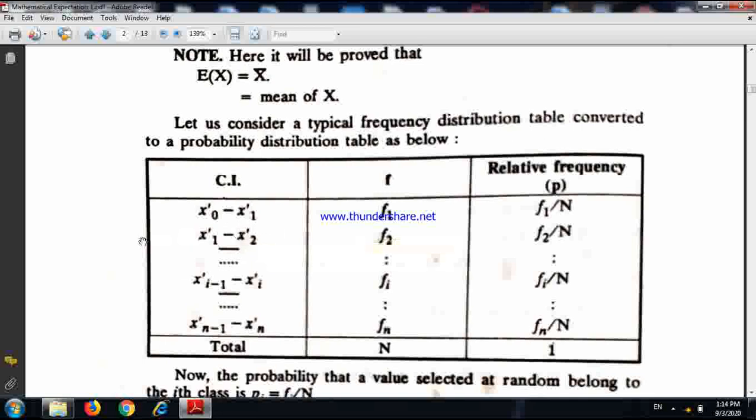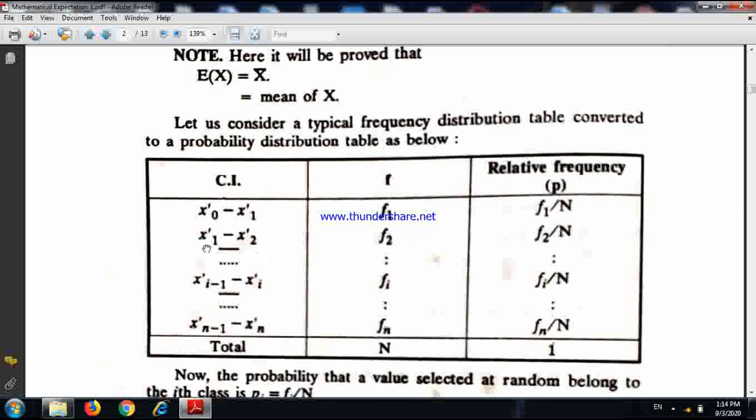We have grouped the possible values of the variable into some groups or classes, and from x0' to x1', within this interval, in total there are f1 values of the variable x.